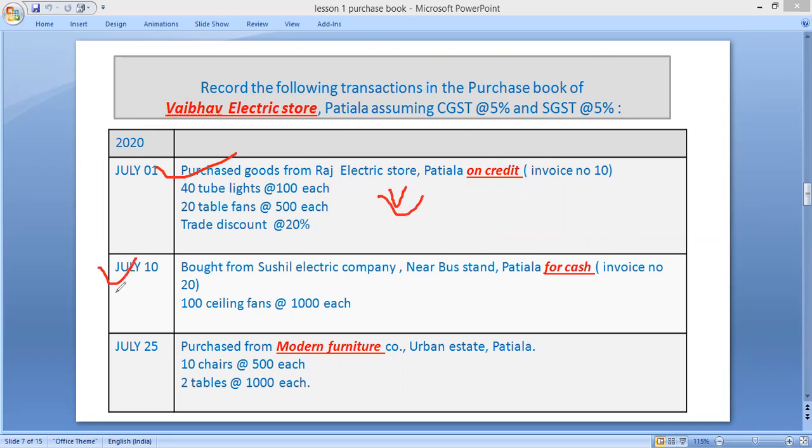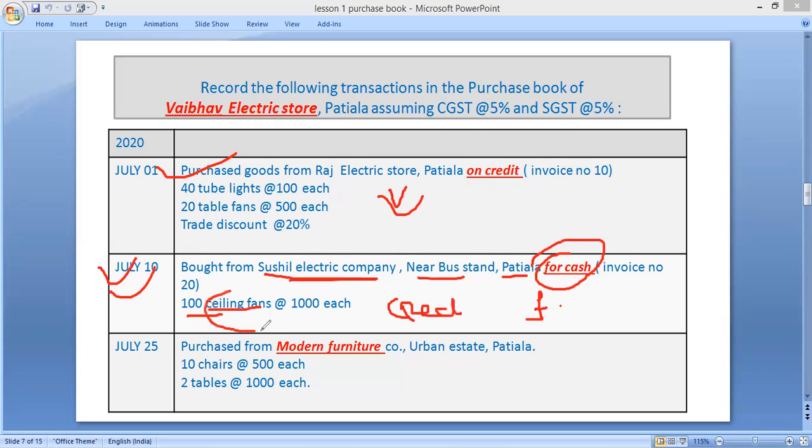Second entry, July 10. Bought from Sushil Electronic Company near bus stand, Patiala for cash. Means these 100 ceiling fans have been purchased for cash. Now in the purchase book we will record only credit purchase of goods. Ceiling fans are electronic items. They are goods, but these goods have not been purchased on credit. They have been purchased for cash. That's why this entry will not be recorded.